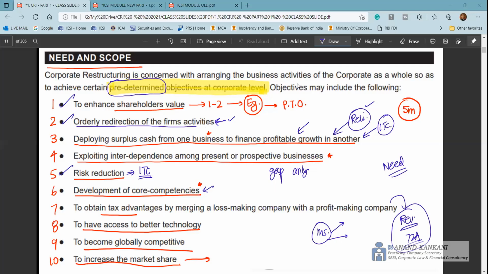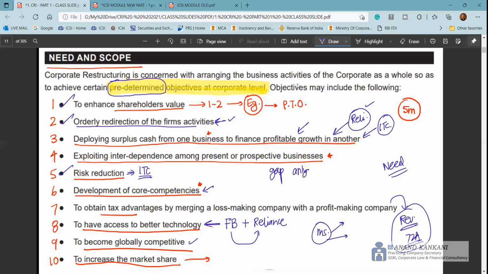Then, to have access to better technology, that's where you can take the example of, let's say, Facebook. You can take the example of Facebook and Reliance, right? Facebook is providing technology to Reliance, and then Reliance is venturing into various e-commerce businesses, right? So that's again a good synergy which they have developed. Otherwise, you can say companies which enter into cross-border deals basically. A lot of Japanese companies have collaborated with Indian companies so that the Indian companies can have better access to this technology, to become globally competitive.